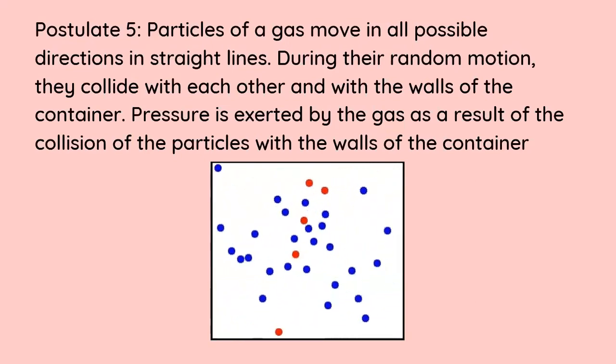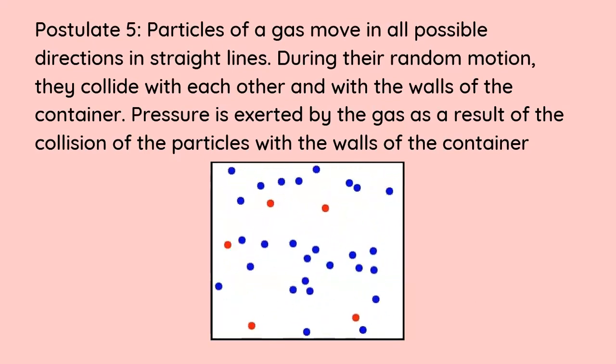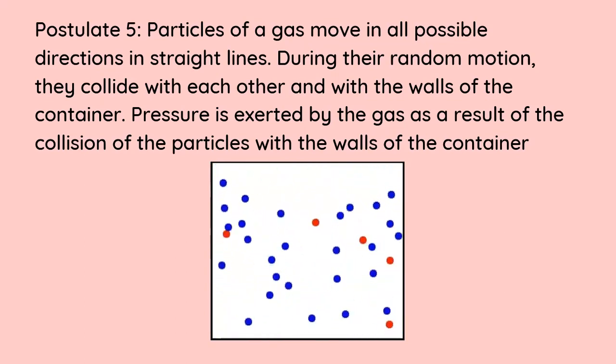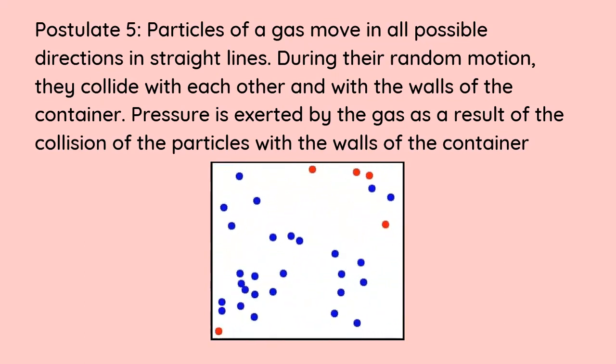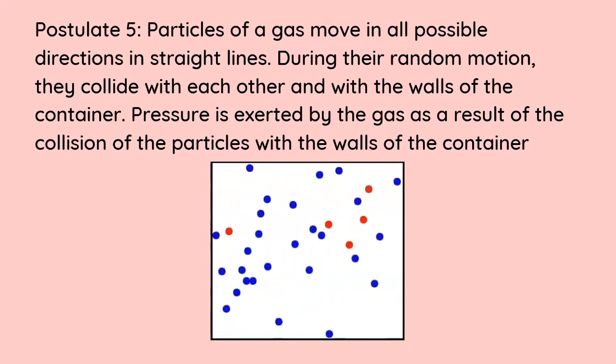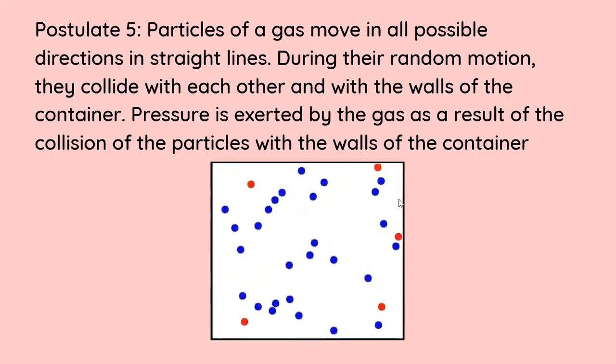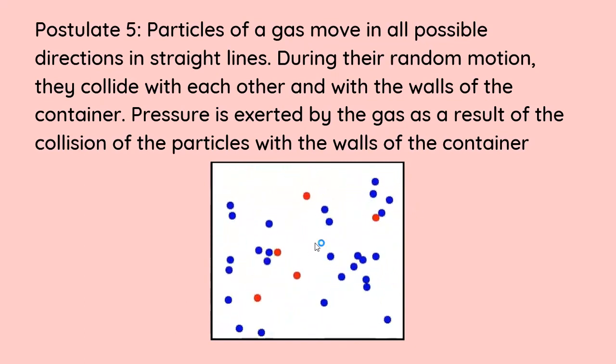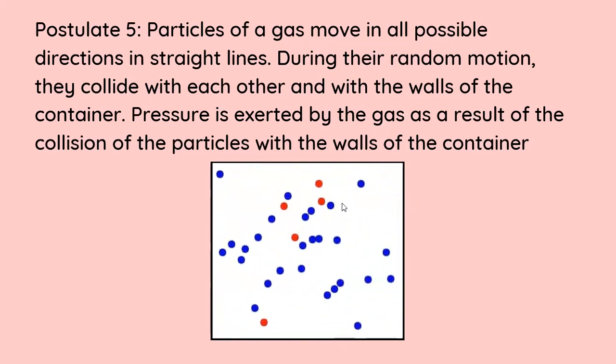Next one, particles of a gas move in all possible directions in straight lines during their random motion. They collide with each other and the walls of the container. Pressure is exerted by the gas as the result of the collision of these particles with the walls of the container. So not only is the collision happening between the particles themselves, it's also happening against the walls of the container.